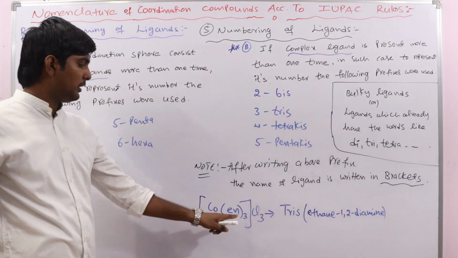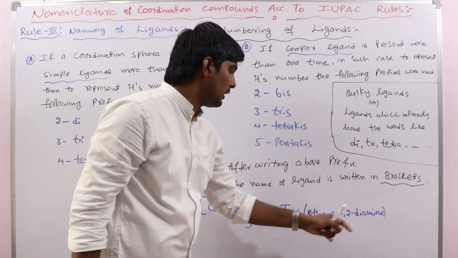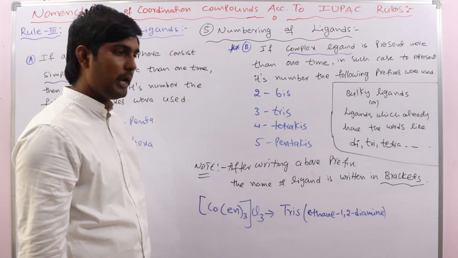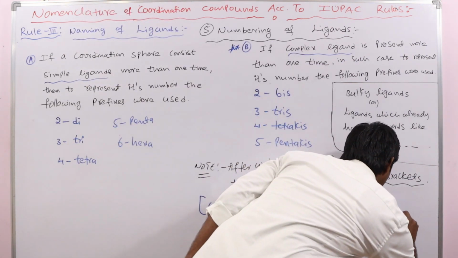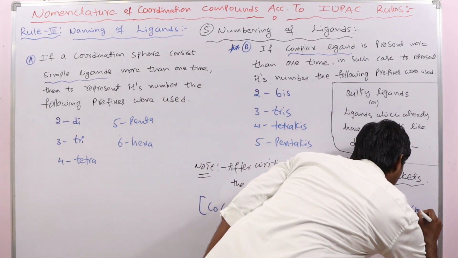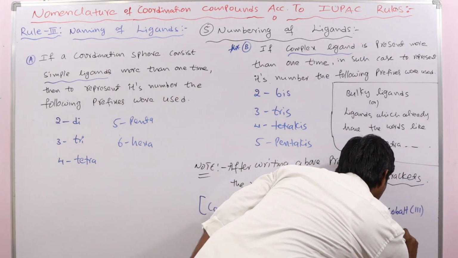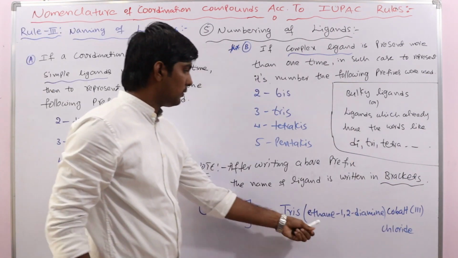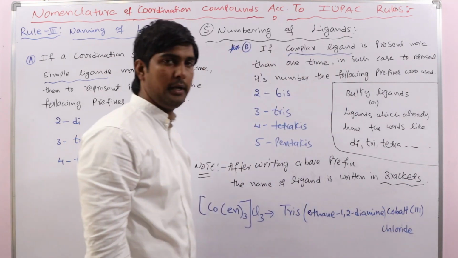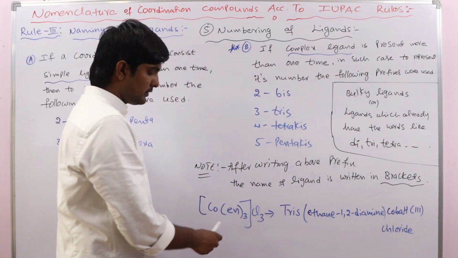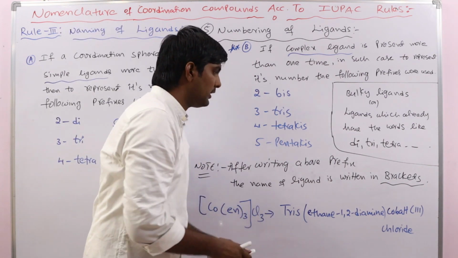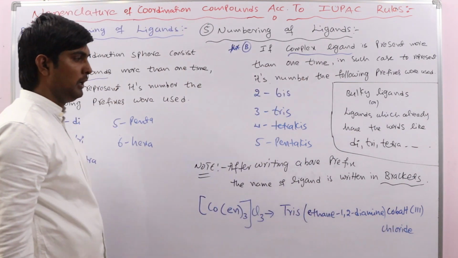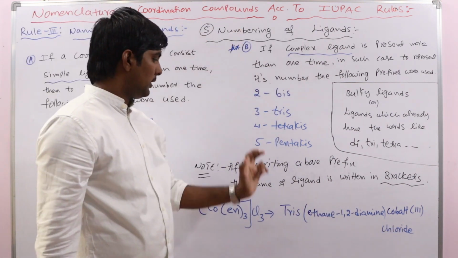This is the IUPAC name of this one, or you can write ethylene diamine also, but this is more standard. Tris ethane 1,2 diamine cobalt 3 chloride. Here this one consists of both the coordination sphere and the ionization sphere. Here we have to leave a single space between this name and this name. Clear? So this is about numbering of ligands.